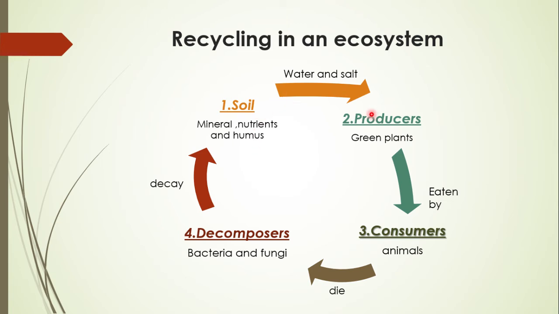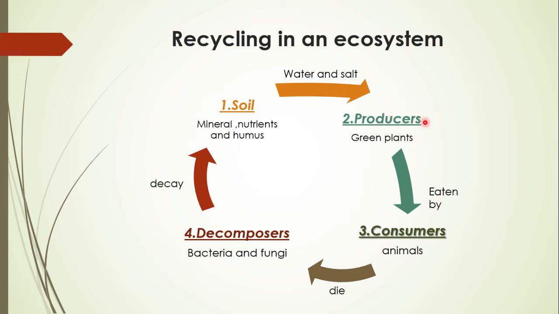Producers or the green plants make their food by the process of photosynthesis. So they absorb water, nutrients or salts from the soil and also take up light from the sun and do photosynthesis to prepare their food.